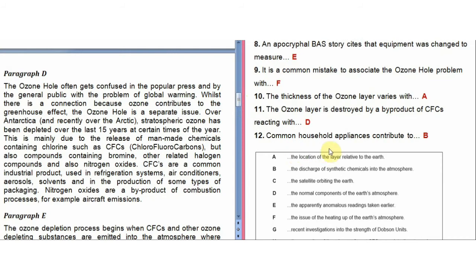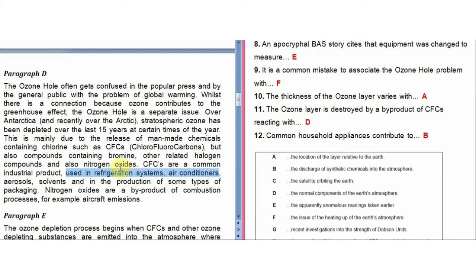So common household appliances. What common household appliances are they talking about? They are talking about refrigeration systems, which means refrigerators, air conditioners, aerosols, solvents. So these all are common household appliances. And they were talking about CFCs being a common industrial product. So CFCs are basically used in refrigerators and air conditioners, which are common household appliances.